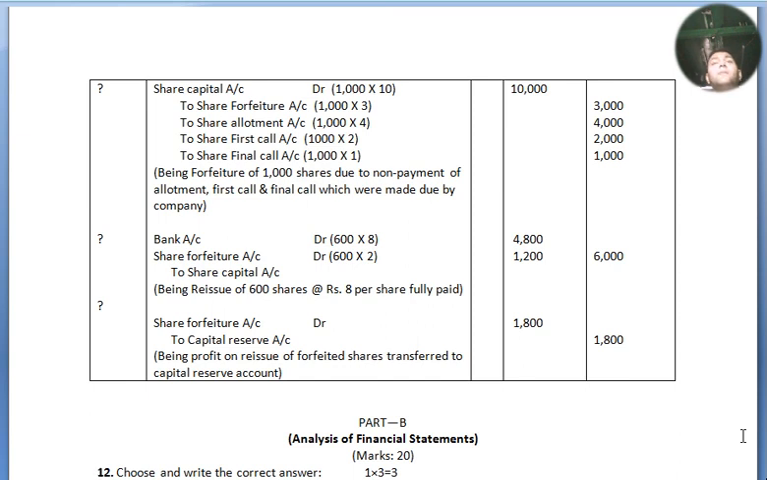Now bank account debited, share forfeiture account debited to share capital account. So 600 shares at the rate of rupees 8 each, 4,800. Share forfeiture account debited, again 2 rupees, they have given discount, to share capital account 6,000.